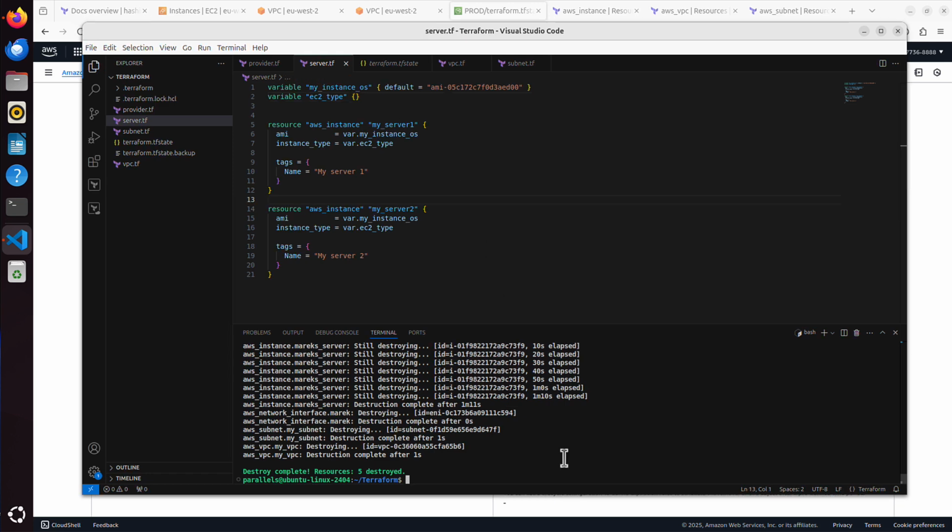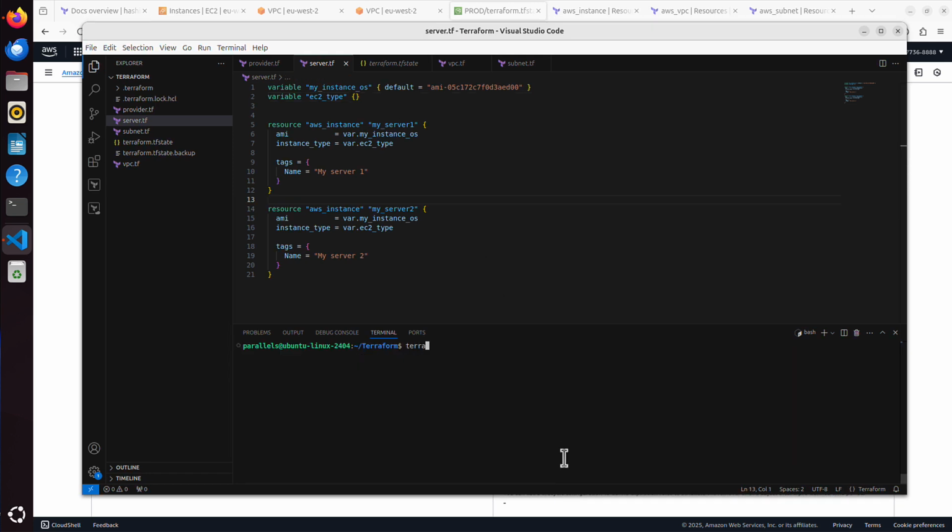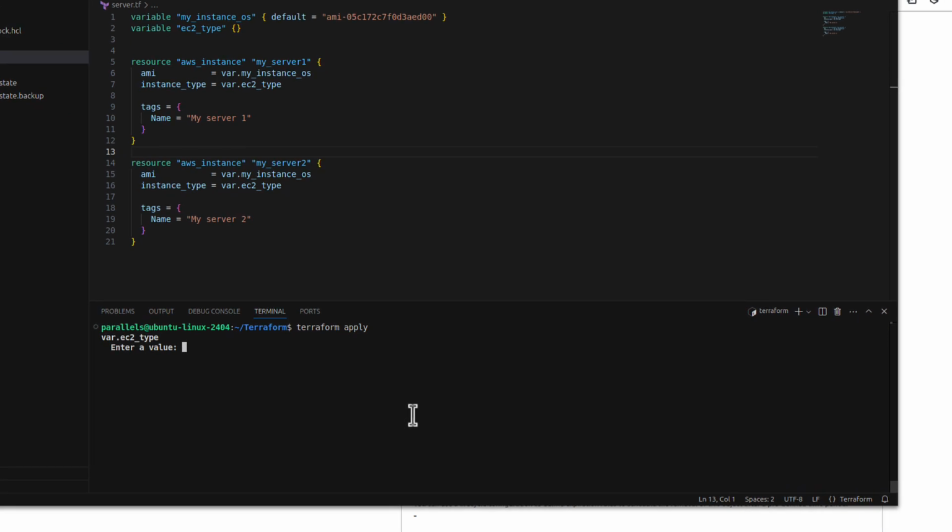So let me clear again, and let's run terraform apply. Press enter. We can see Terraform found the variable for the AMI, but it couldn't find a value for the variable called EC2 type. So it simply asks us to enter a value. What do you want this variable to be configured to? So I'm saying t2.micro. Once I press enter, Terraform should now have everything it needs.